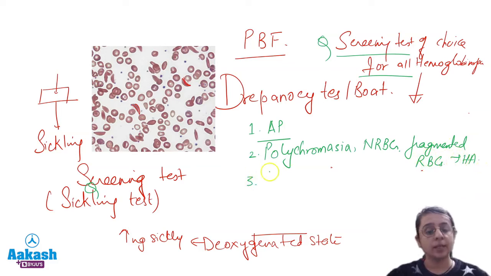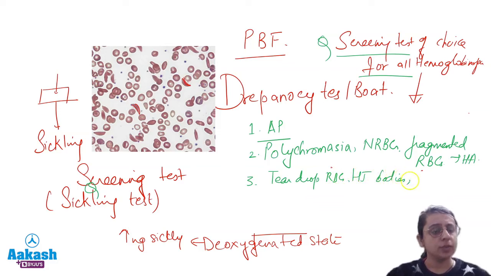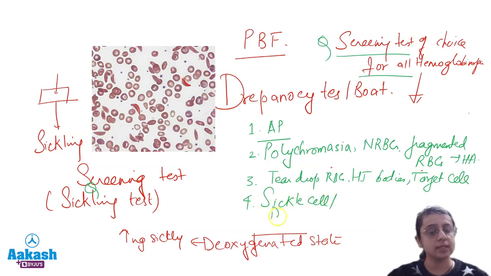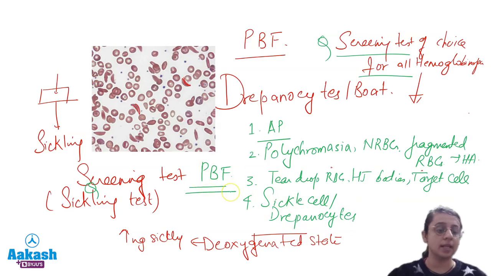Apart from that, you can see few teardrop RBCs, Howell-Jolly bodies, few target cells can be seen. But very important, sickle cells will be seen, right? Sickle cells will be seen, drepanocytes will be seen. Right, so these are the peripheral blood film findings in a patient of sickle cell anemia.